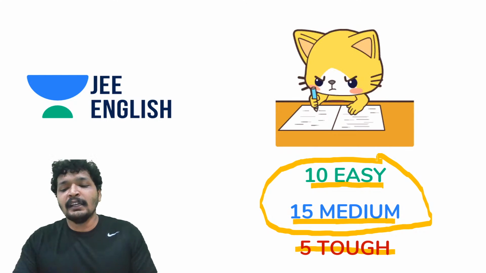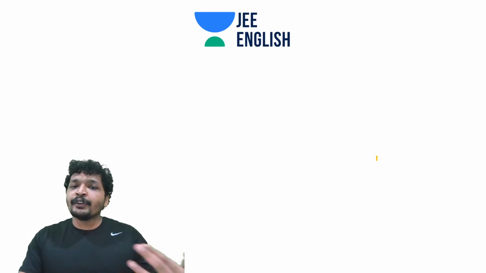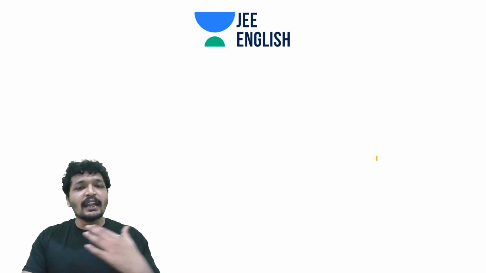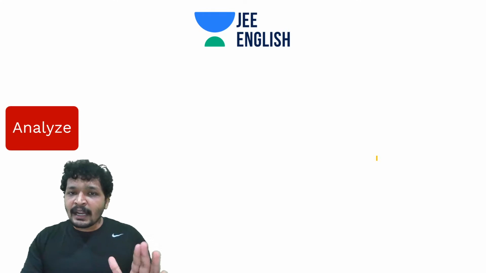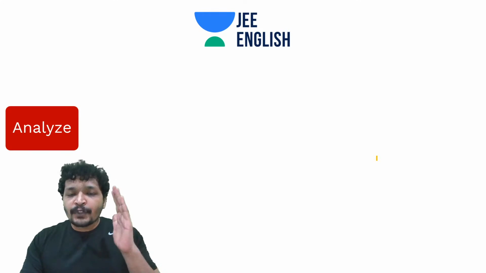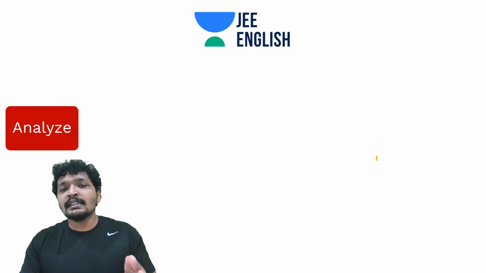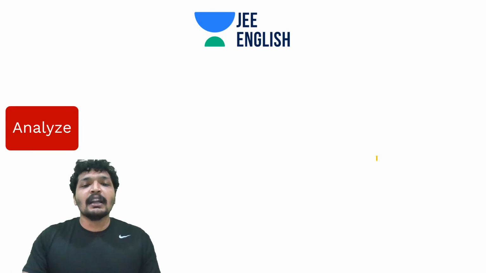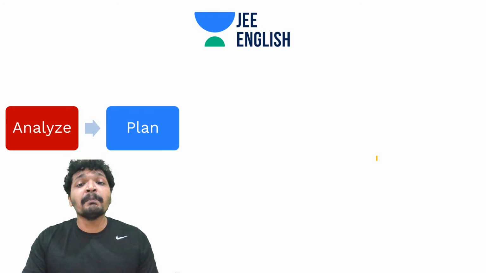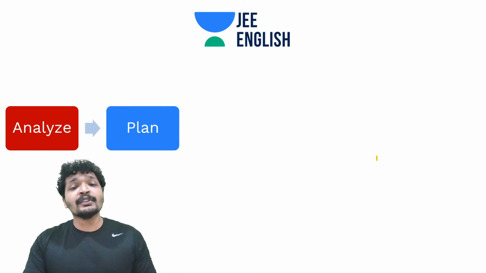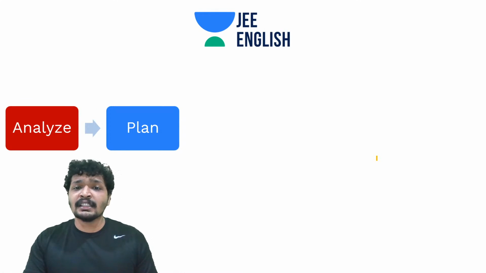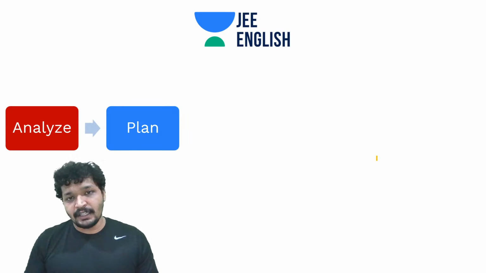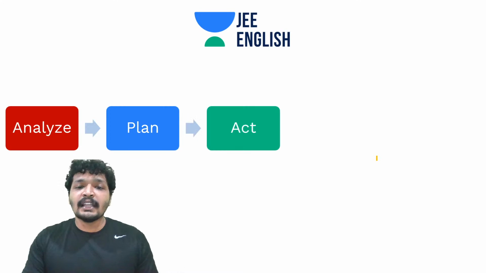Let's make it happen. And again, I'm going to take you through this 5-phase strategy, which is the key to the entire discussion. You analyzed everything. You identified your strengths and weaknesses. You analyzed the past data along with me. We have done it the best way. Now, what have you to do? You have to plan your schedule. Once you have identified your strengths and weaknesses, you have to plan it according to 13 days, 12 days and 5 days. And then there you go.